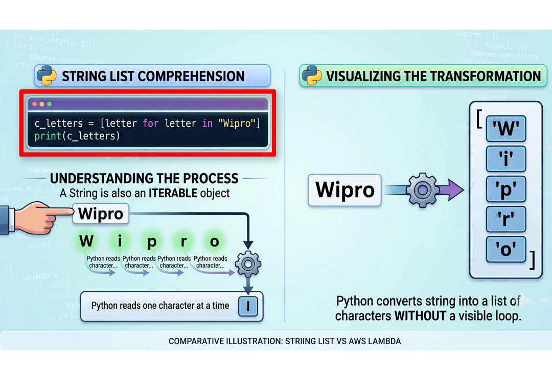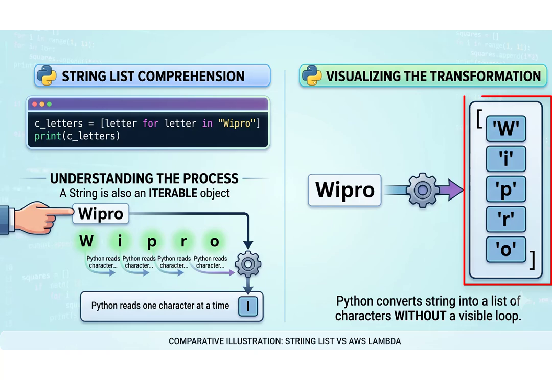Now before running the program, tell me what should be the output. Exactly. A list containing individual characters. Let's execute it. The output becomes very simple. Without writing any loop ourselves, Python has converted the string into a list of characters. This is another beautiful application of list comprehension.